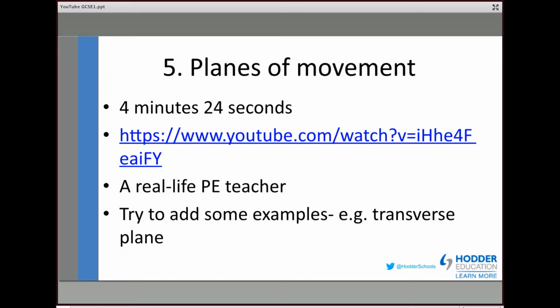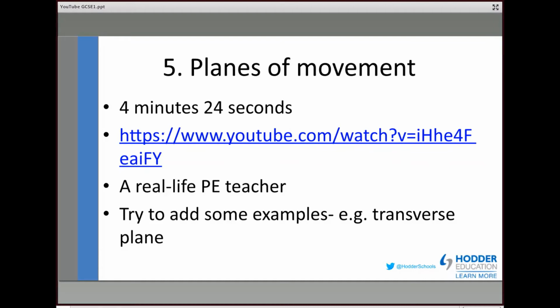Now, try to add some examples. For example, I would say that it'd be good if you could get your students to add more examples than what the PE teacher gives. Certainly for the transverse plane, that T for transverse, T for top and bottom, because it divides you into top and bottom. Some people use T for tutu, because you can touch the tutu dress. That's the movement in the transverse plane.